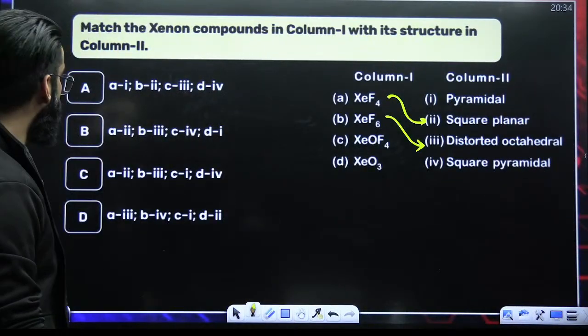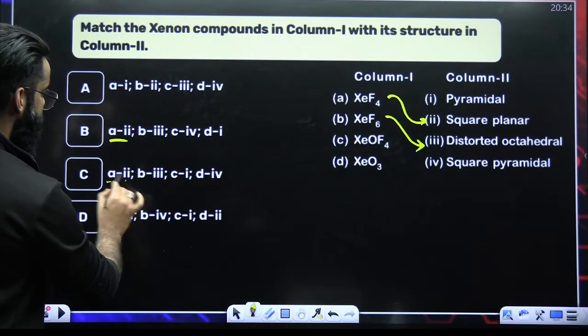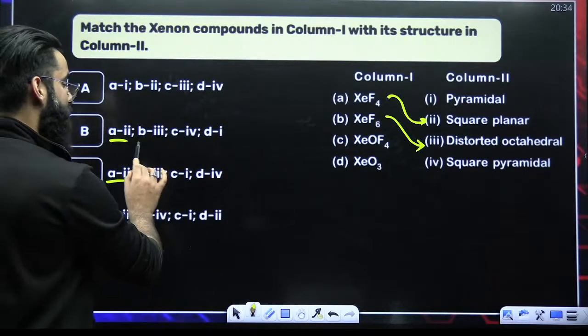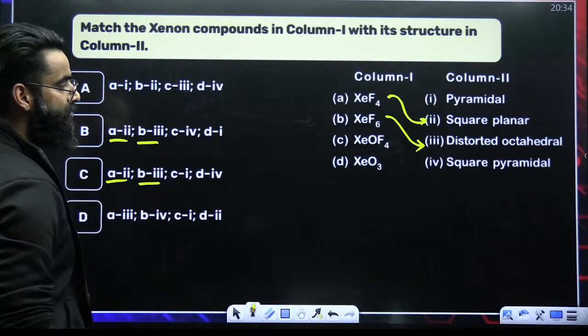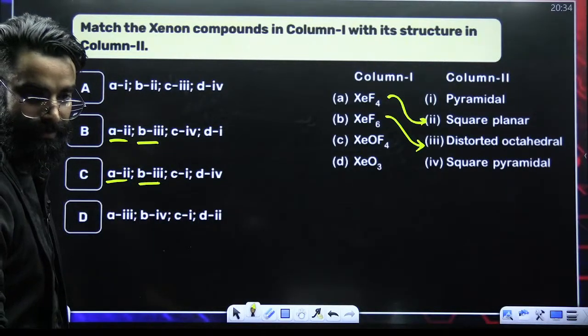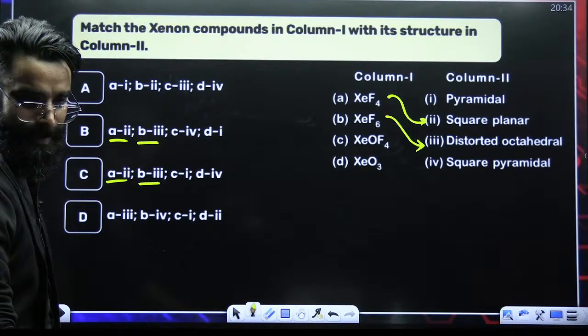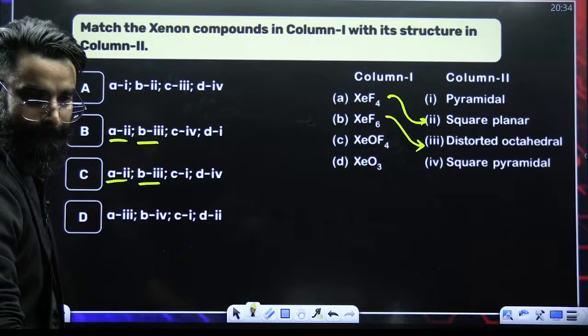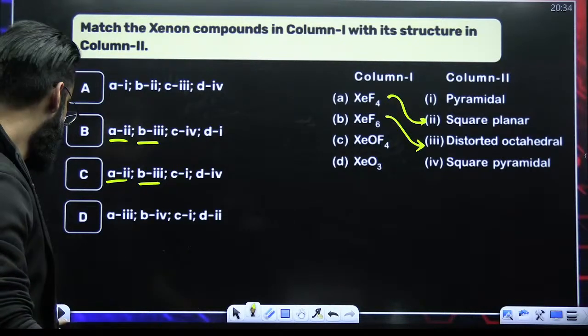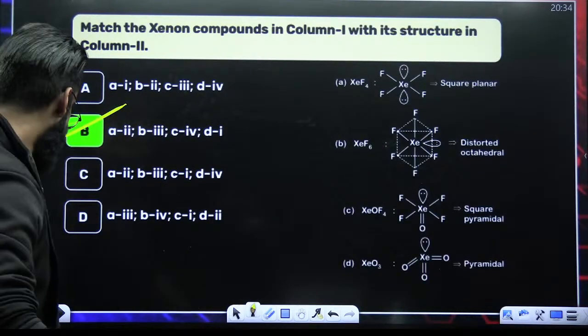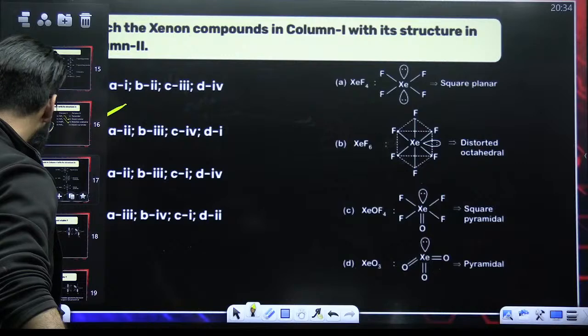A, you are matching with 2. Similarly, B, you are matching already with 3. Now you can check your C and D. So I think you can easily solve it now. Yes? Perfect. So the correct option is going to be option B.